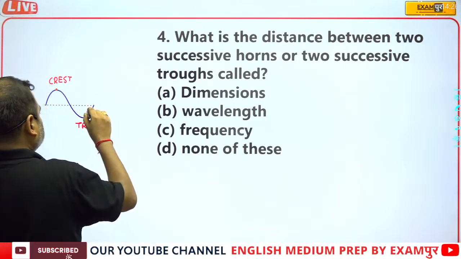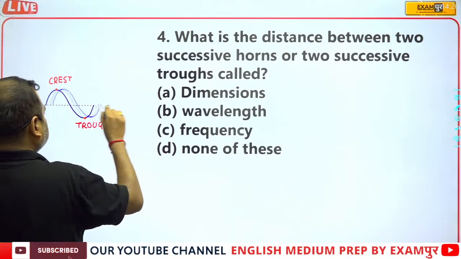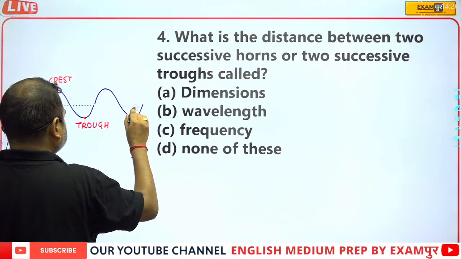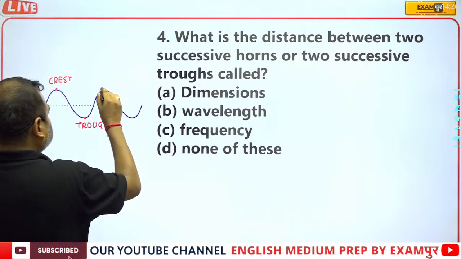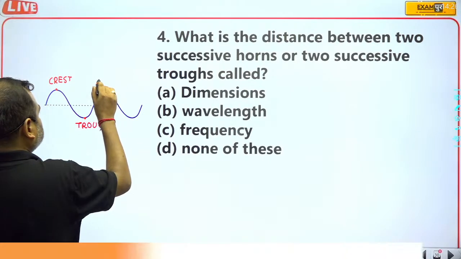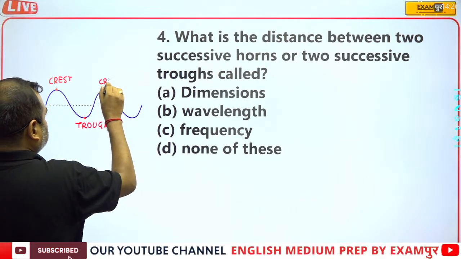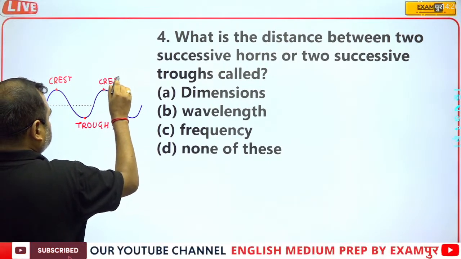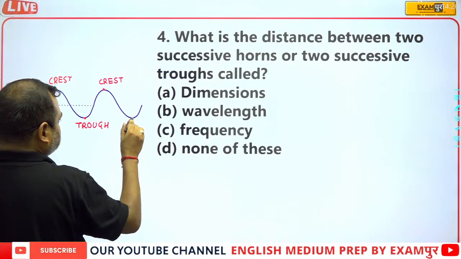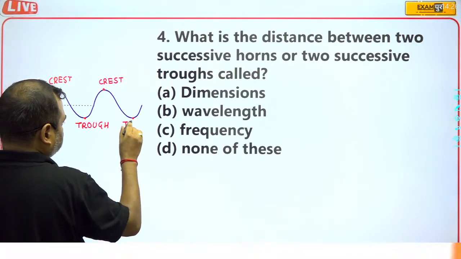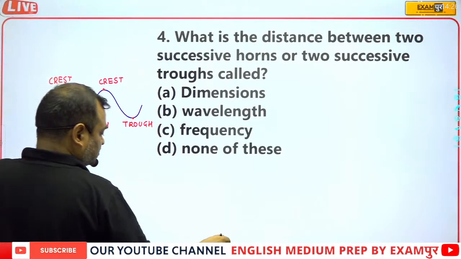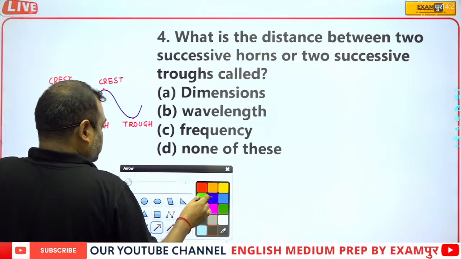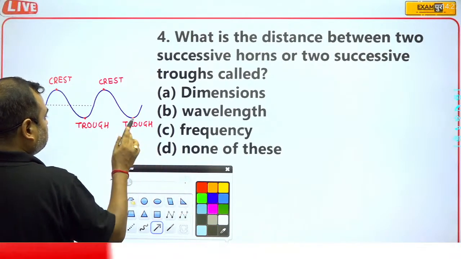Now the similar thing is this. This is another wave, and this point is the crest, and this is the trough.